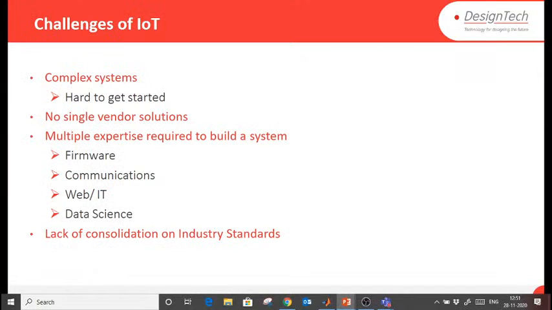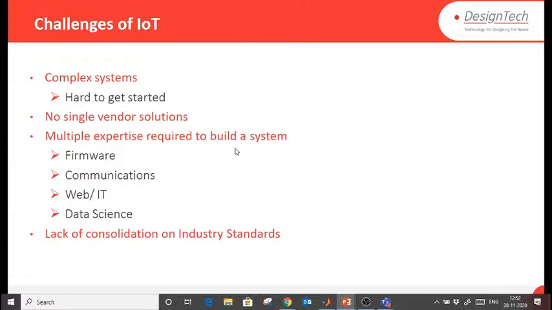These are some challenges of IoT, because we require complete nodes to design that complete IoT. It's hard to get started. Complex systems are there. How will you start? From where will you start? From where will you get the data aggregator? There is no single vendor solution that will provide the complete IoT. But nowadays they provide the complete IoT system, but it is very, very, very expensive nowadays.